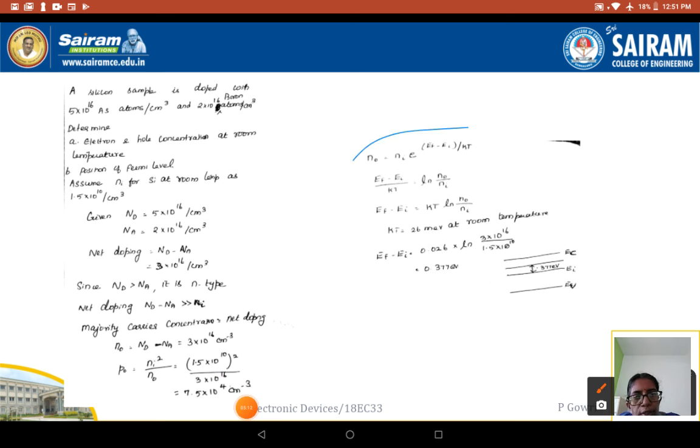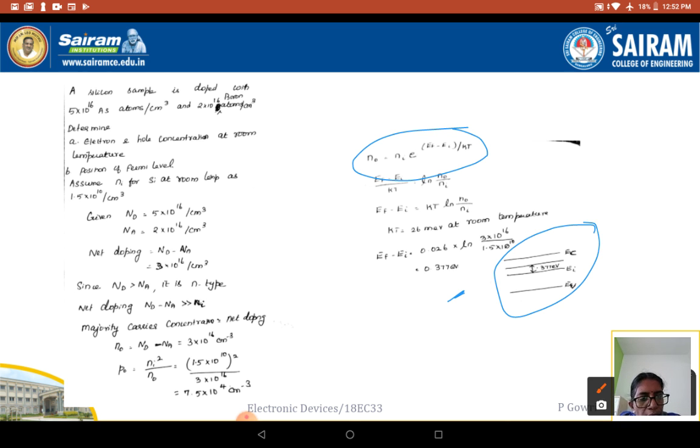Based on the number of electrons and holes found, we can use this formula to find the value of the Fermi level. Where will the Fermi level be? We have the formula n0 is equal to Ni into e power (Ef minus Ei) divided by kT. Here kT is 26 milli electron volt at room temperature, where k is the Boltzmann constant and T is room temperature. Using this, we get Ef minus Ei is equal to 0.026 into ln of (n0 by Ni), and we will get this as 0.377 electron volt, as given in this diagram.